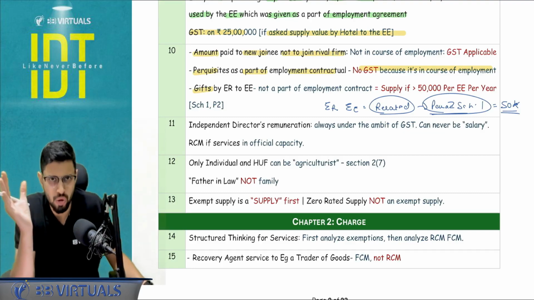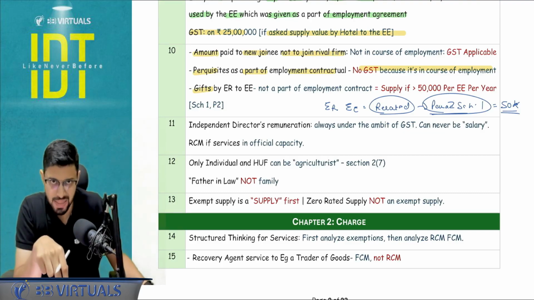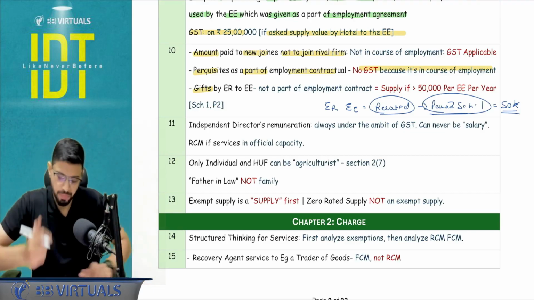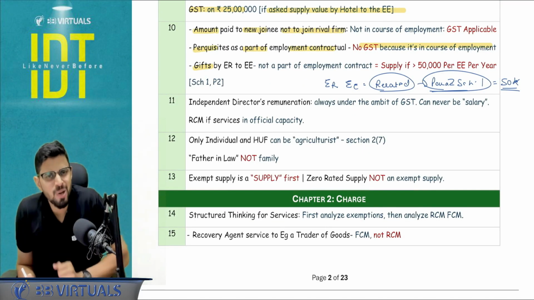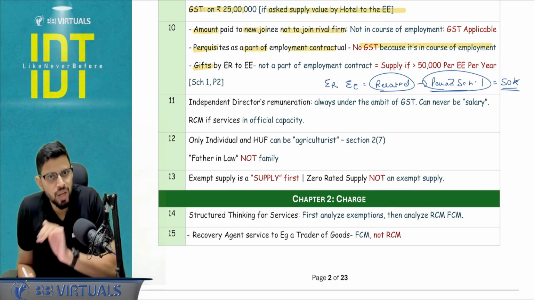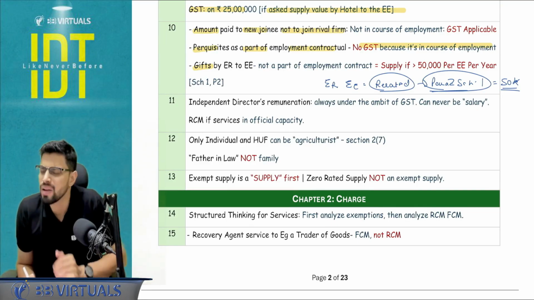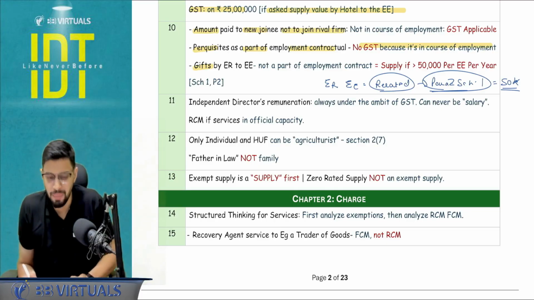Let's say 60,000 phone is gifted, then 60,000 you are going to put it as a supply and charge the GST on it. Okay. But sir, employee did not pay anything back. Yes, but that is the meaning of related person. That's why we are putting under the definition, under the schedule number 1 applicability, that without consideration it is going to be a supply.